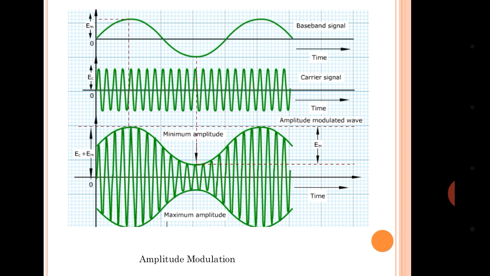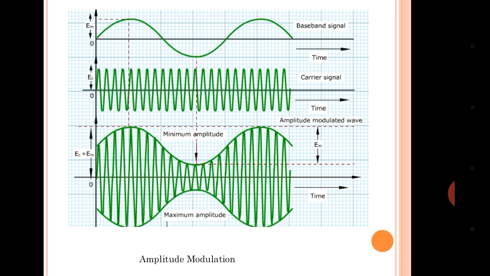In the first waveform you will observe the amplitude is EM, right? This is called the baseband signal. I told you the baseband signal is the information signal, the modulating signal, and this is a low frequency signal. The second signal is a carrier signal, which is a high frequency signal.